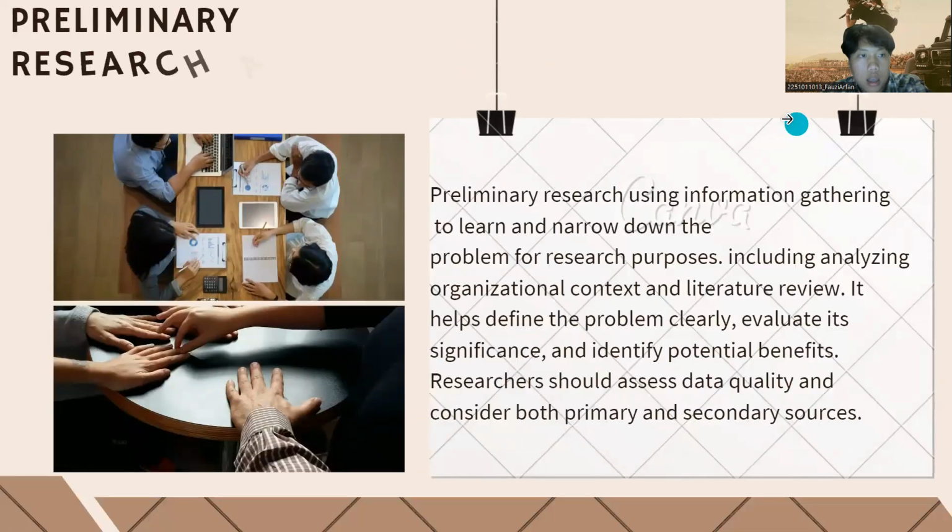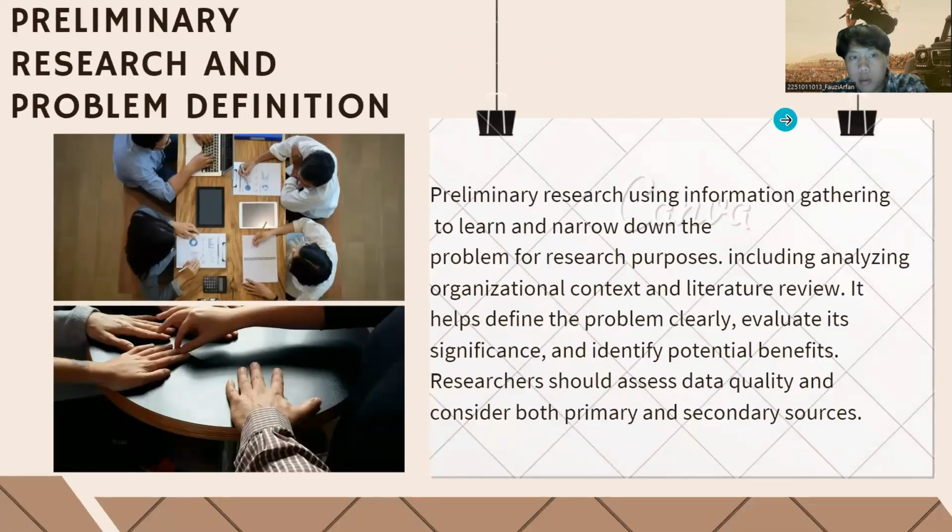Next slide is preliminary research and problem definition. Preliminary research uses information gathering to learn and narrow down the problem for research purposes, including analyzing the organizational context and literature review. It helps define the problem clearly, evaluate its significance, and identify potential benefits. Research should assess data quality and consider both primary and secondary sources.